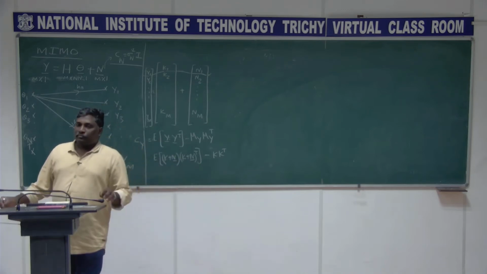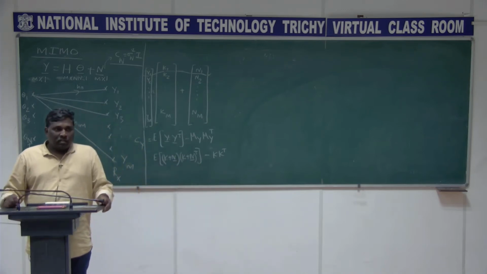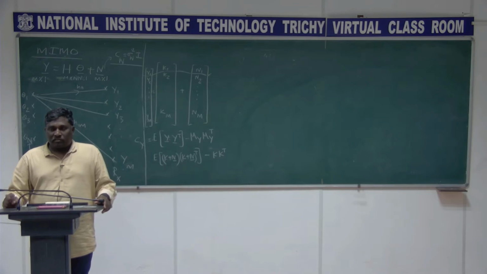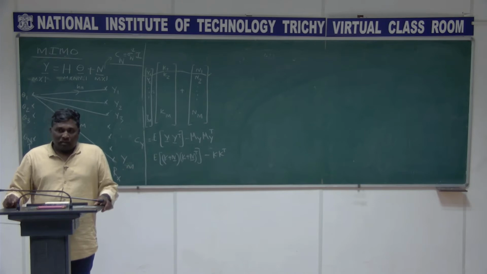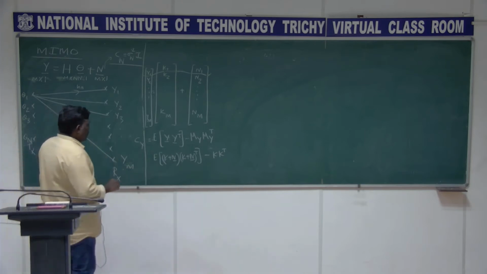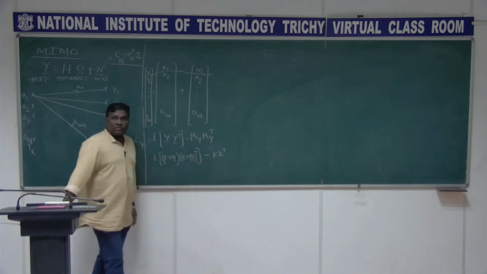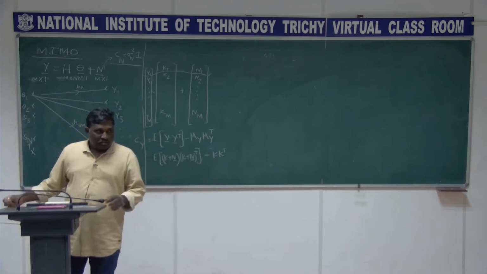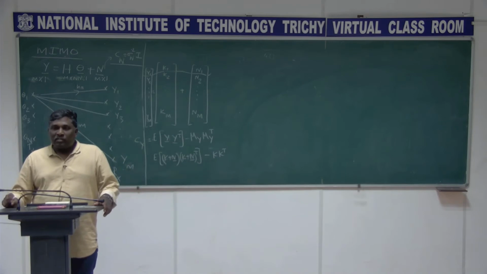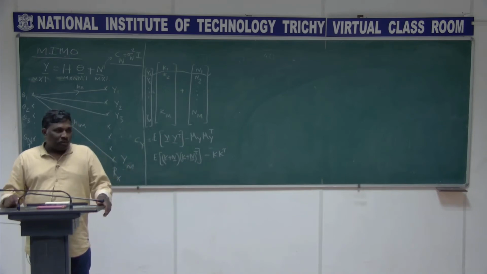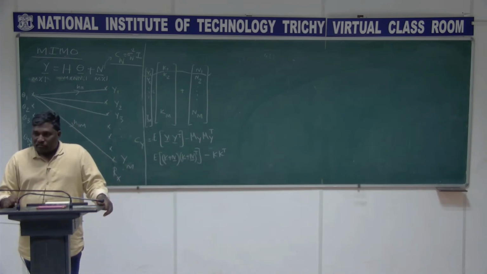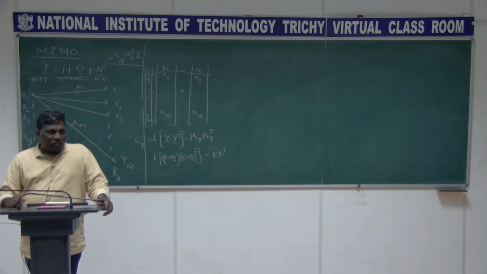That is a diagonal matrix, isn't it? So that is going to be your diagonal matrix. The k transpose terms also get cancelled. So what do you get? It has the same covariance matrix as that of n, having the variance sigma n square.